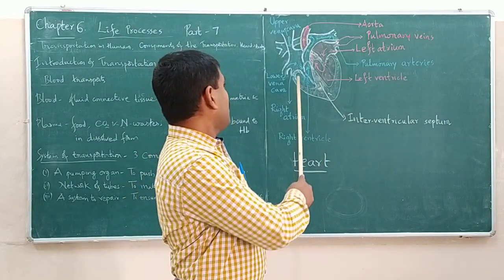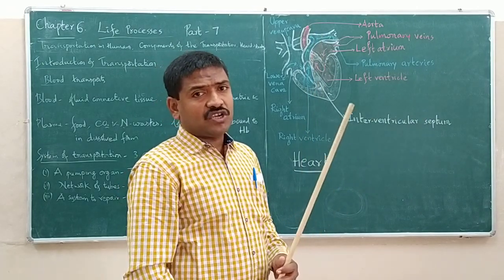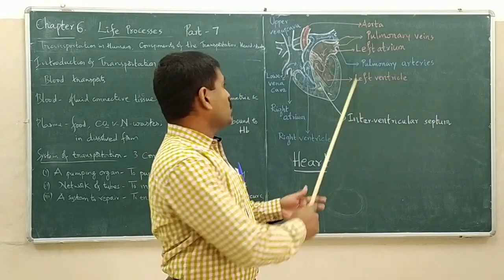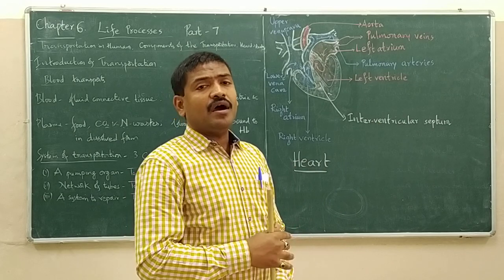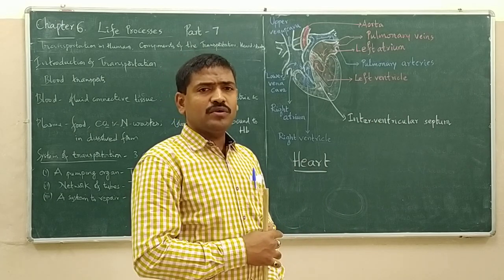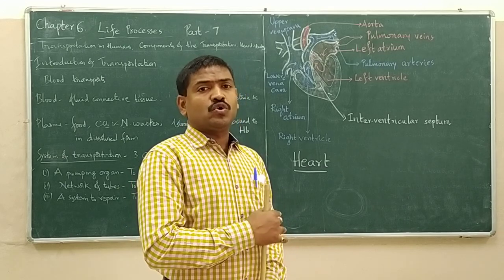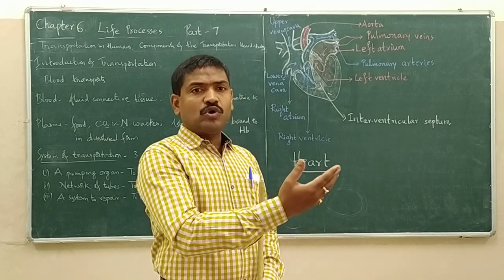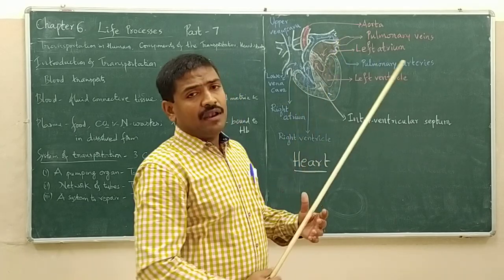In the same way, from the right ventricle, the carbon dioxide-rich blood is pumped out through pulmonary arteries to the lungs. Why to the lungs? Because it is CO2-rich blood. This CO2-rich blood should go to lungs. There, the CO2 will be given to lungs and O2 will be taken. So only the CO2-rich blood is pumped out to lungs.